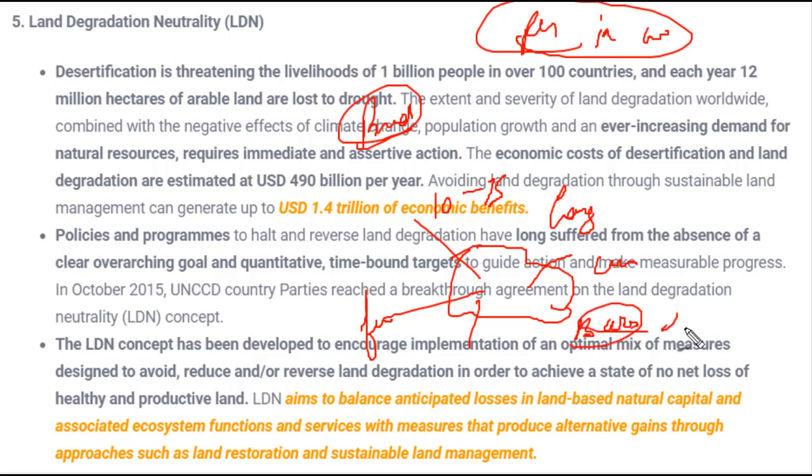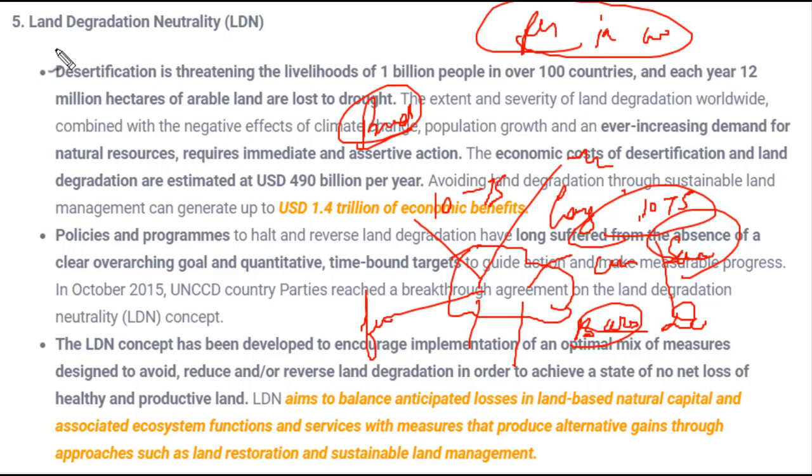Desert doesn't mean that a land just has all sand. Desert simply means that if the land is receiving less rainfall or it is not fertile, that could also be called desert. So this land will convert into barren land, and in the end this land will not produce any crops. So in the long term, after 10 to 15 years, this farmer will not have anything on which he can grow crops, and ultimately his whole family will be in trouble. This is just a small example. There are many other aspects of land degradation, but it was just to understand how land degradation affects us.